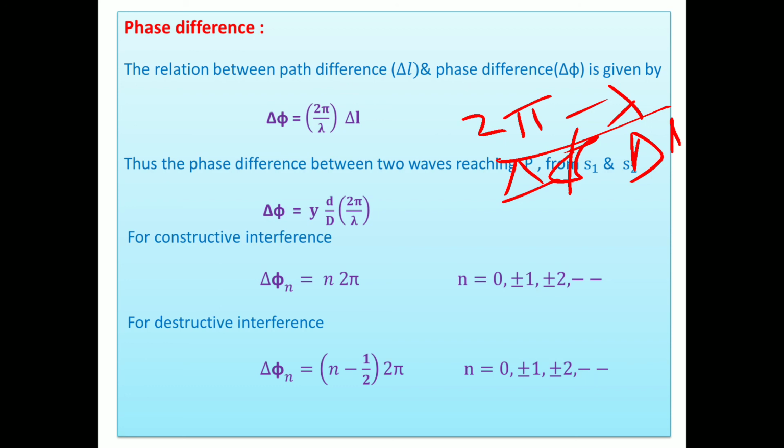Thereafter, for constructive interference it is n into 2 pi, and for destructive interference n minus half into 2 pi. It is a simple thing. You can use the waves reaching a point from S1 and S2 and get this expression. This is the relation between path difference and phase difference.